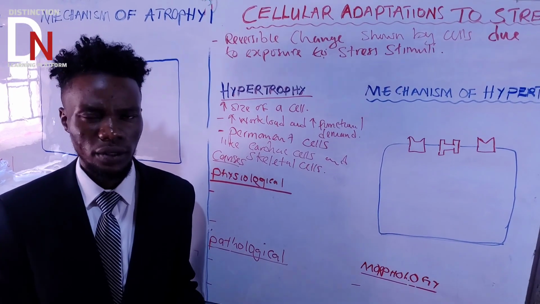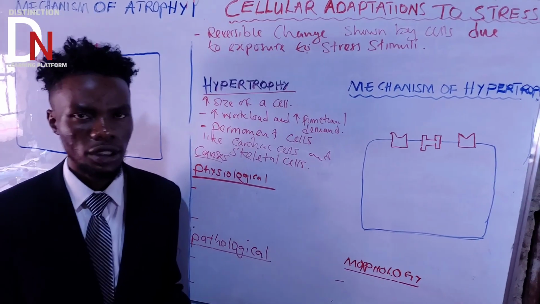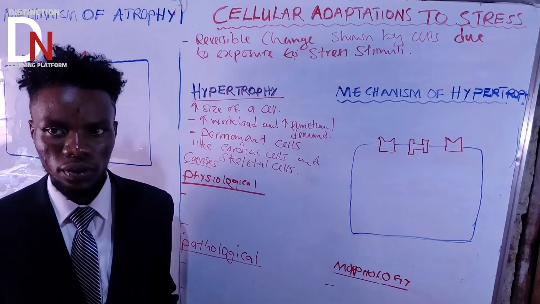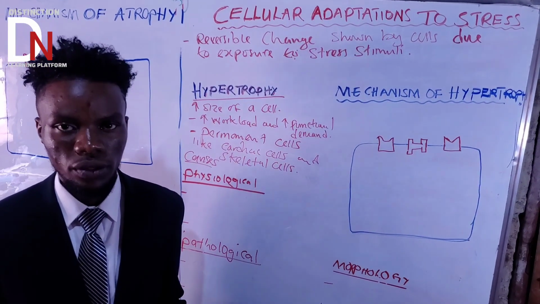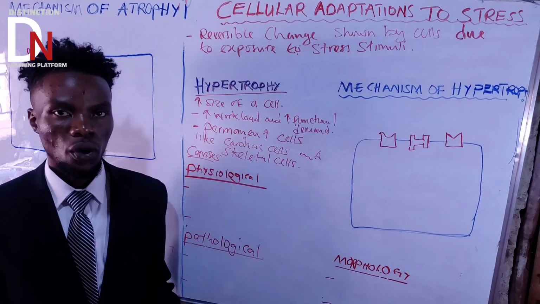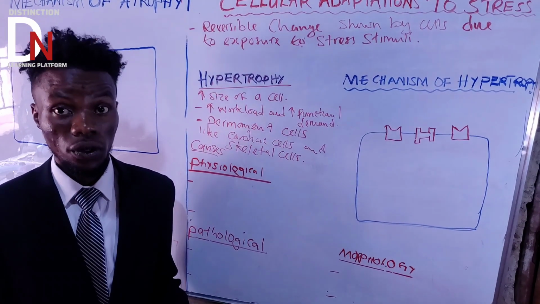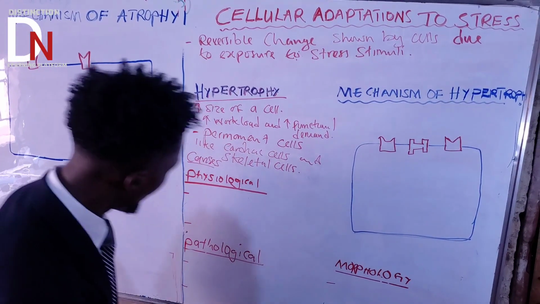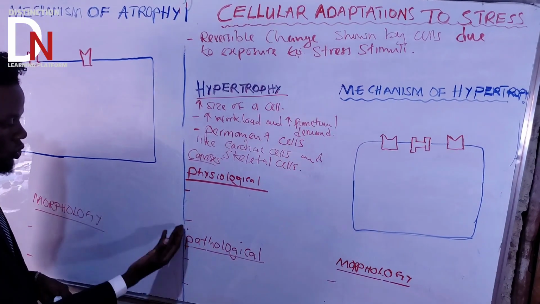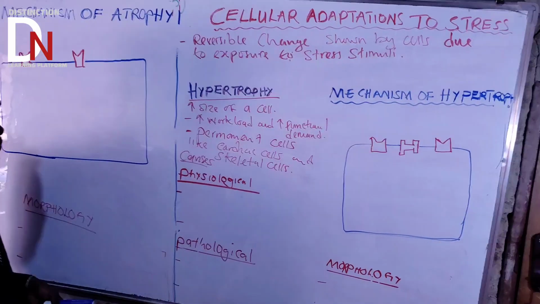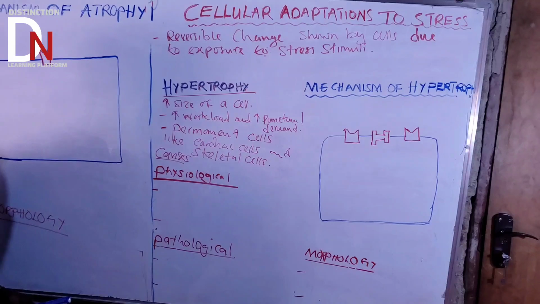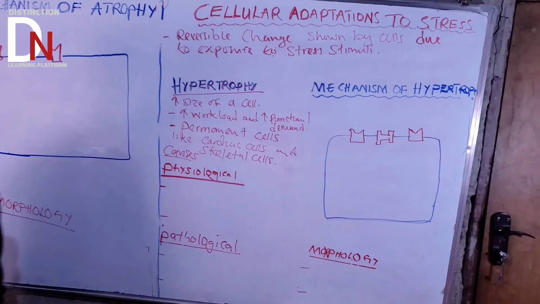Someone having hypertension has a pathological condition. So as long as there's a pathological condition and a cell is undergoing hypertrophy, then that will be termed a pathological cause. To save time, I'll just talk about two physiological causes and two pathological causes.